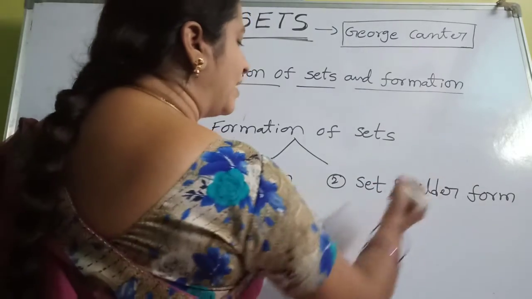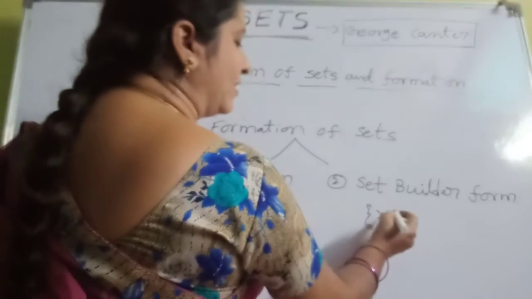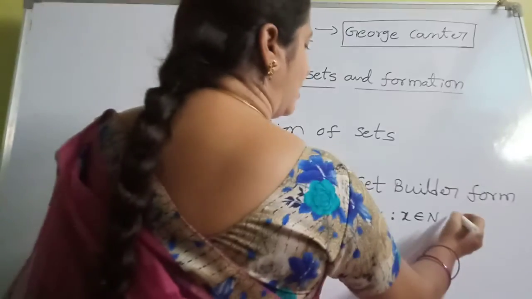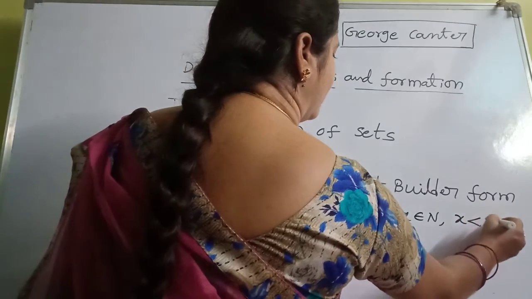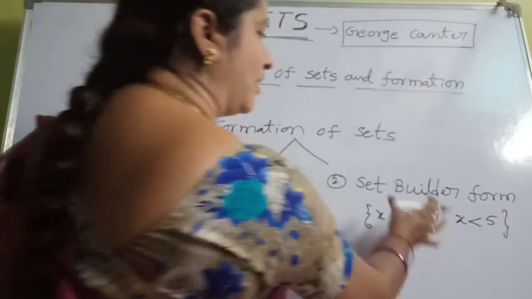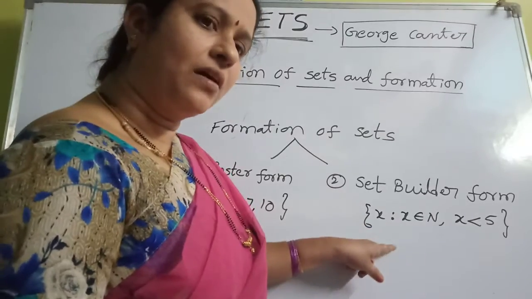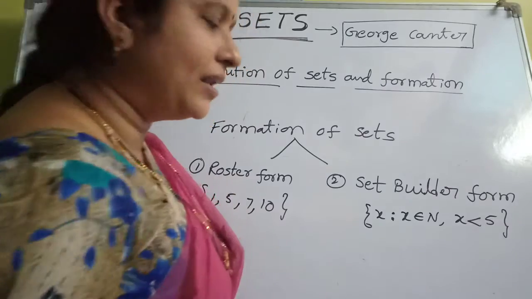Set builder form means we cannot see the elements directly. Some clues are given in this. x such that, suppose x belongs to N, x less than 5. So this is the set builder form. So what is the difference between these two? Here we can see the elements directly, here we cannot see them directly. What are the elements in this set? We can find the elements using the clues only here.